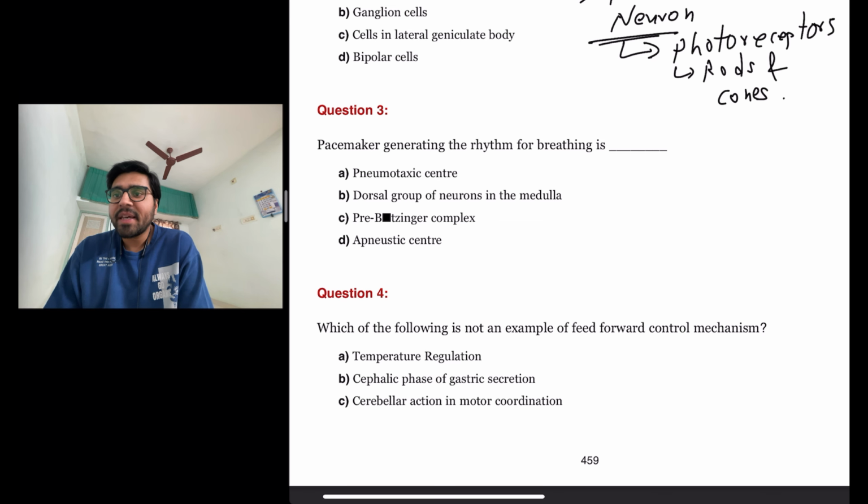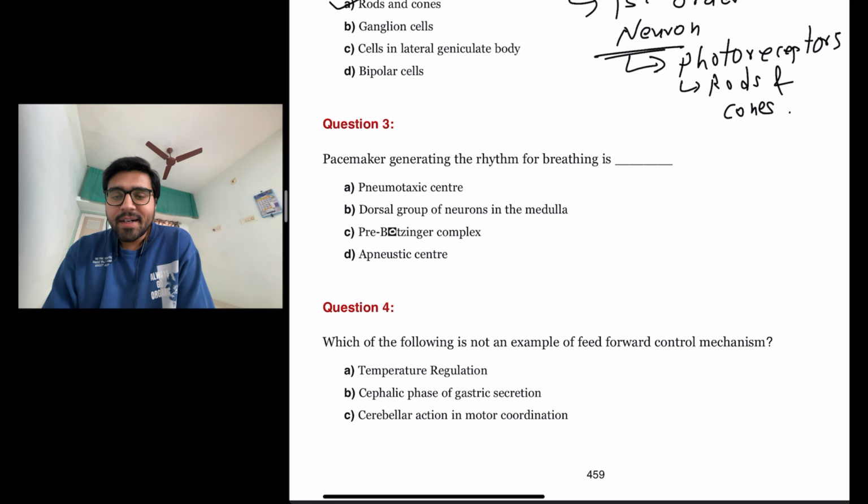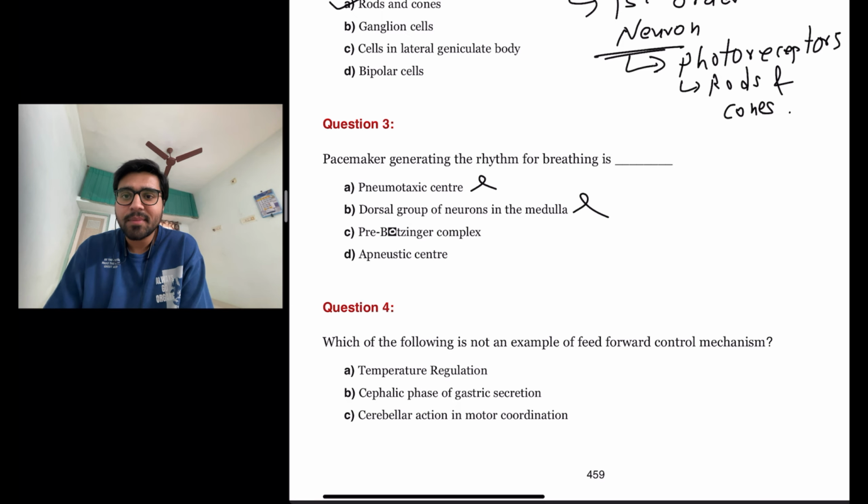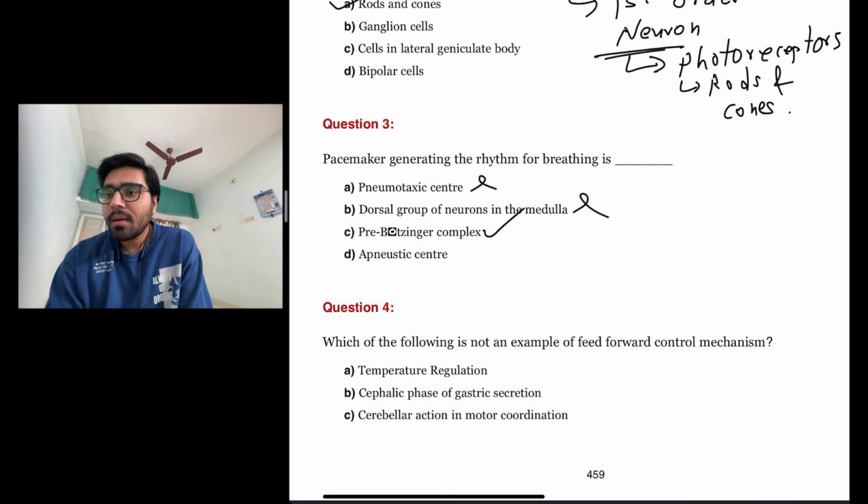The next question is pacemaker generating rhythm for breathing is. So let us look at the options. Pneumotaxic center? No. This is not a pacemaker generating rhythm. Dorsal group of neurons in the medulla? No. This is the center for respiration, but these are not the pacemaker generating rhythm. Pre-Botzinger complex? Absolutely yes. This is the site where the pacemaker generating rhythm for the breathing is actually present. Because these are known as pacemaker cells